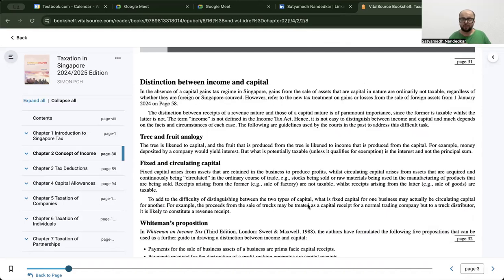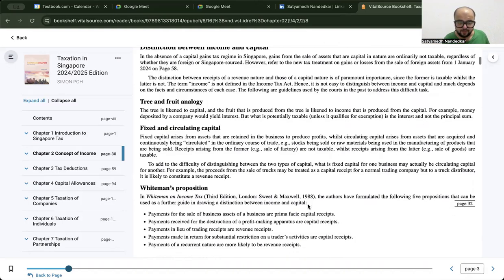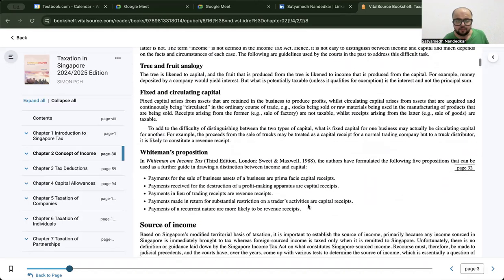So your job would be to identify what qualifies as a capital asset, which they are calling the tree, and what qualifies as the fruit, which according to them is the regular stream of income. Now, fixed capital arises from assets that are retained in the business to produce profits, while circulating capital arises from assets that are acquired and are continuously being circulated in the ordinary course of trade.